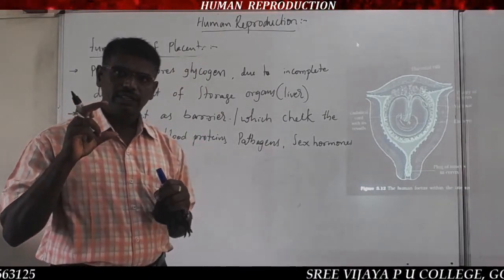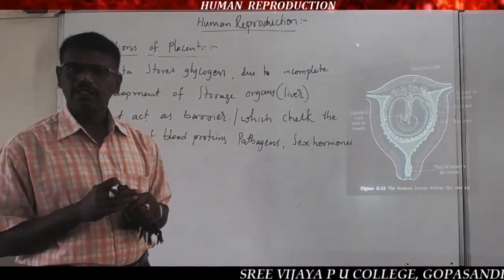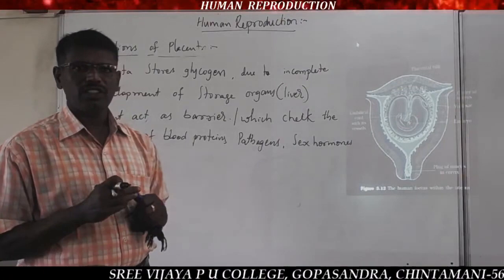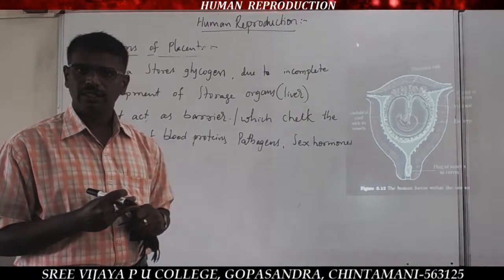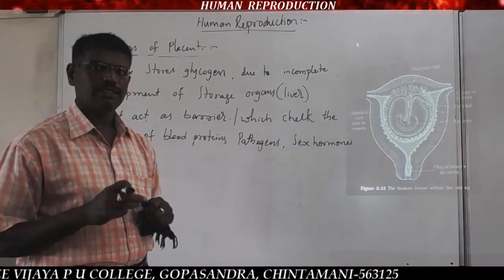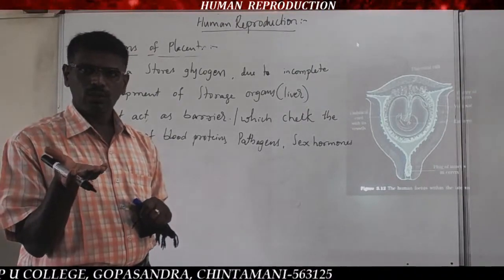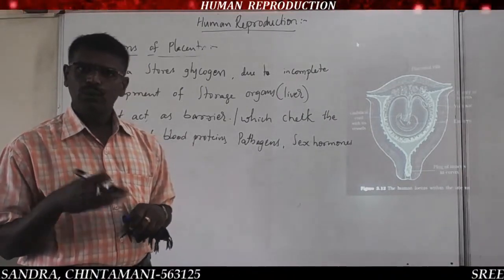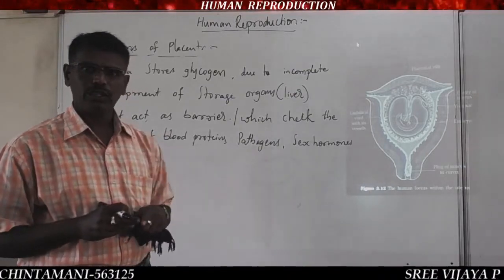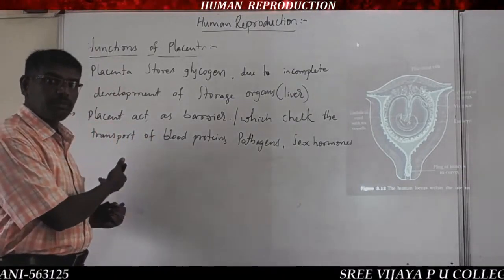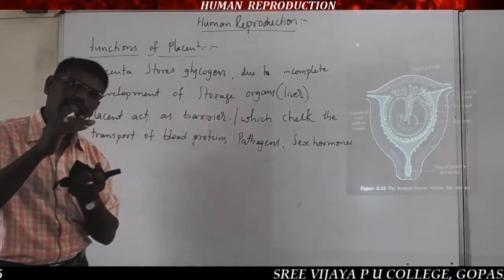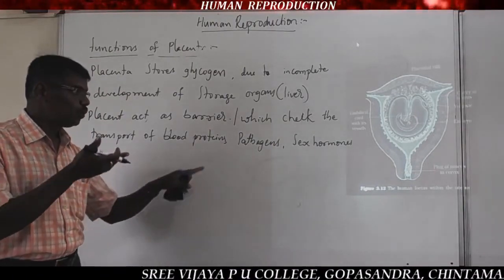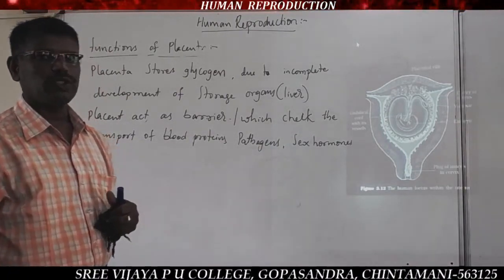At the time of pregnancy, the sex hormone concentration, either estrogen or progesterone, is very, very high. Because the corpus luteum secretes more progestogens, and the ovarian follicles secrete estrogens, both of which are also secreted by the placenta. So at that time the concentration is high. Even though the concentration is more, those hormones are not transported towards the fetus.